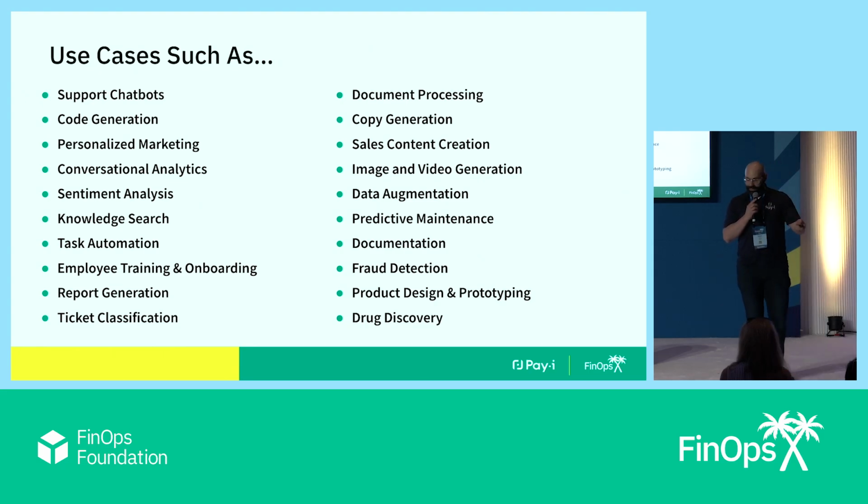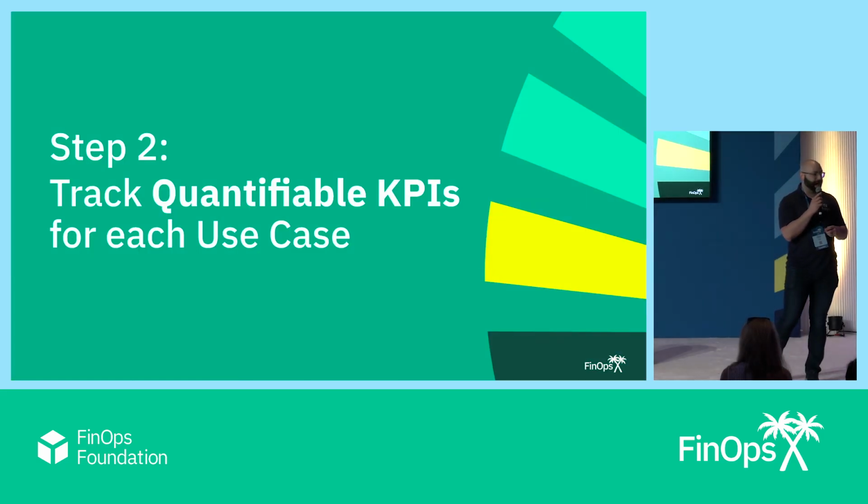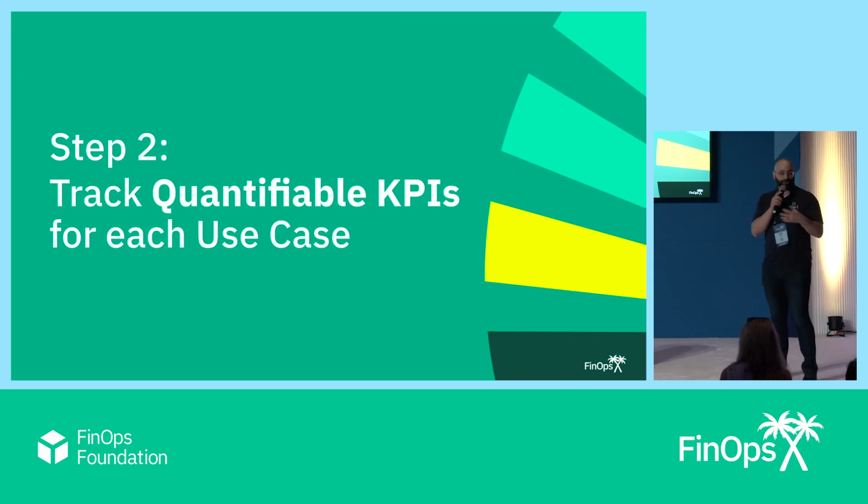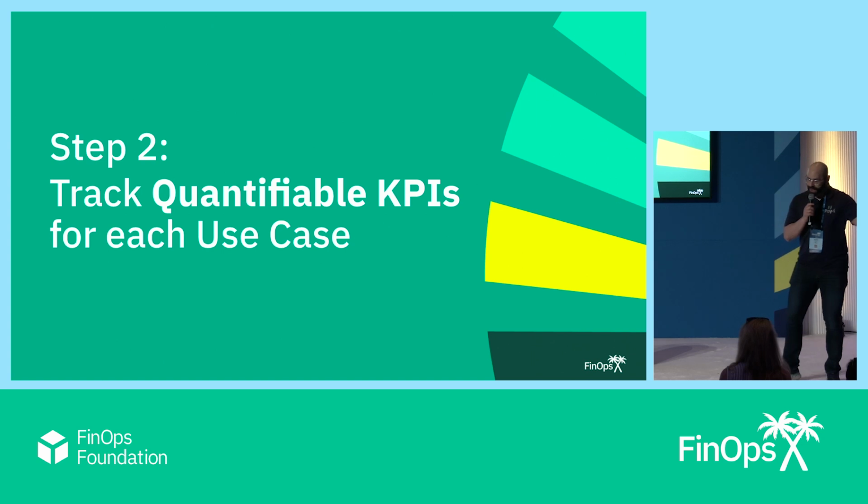So step 2 is tracking quantifiable KPIs for each of those use cases. Once you get to those outcomes, you have to measure their efficacy. ROI is not a KPI. ROI is what you get after you've assessed whether or not you've hit your intended objectives. Again, with the nod, this person knows a lot about AI. All right, let's move on to the next one.